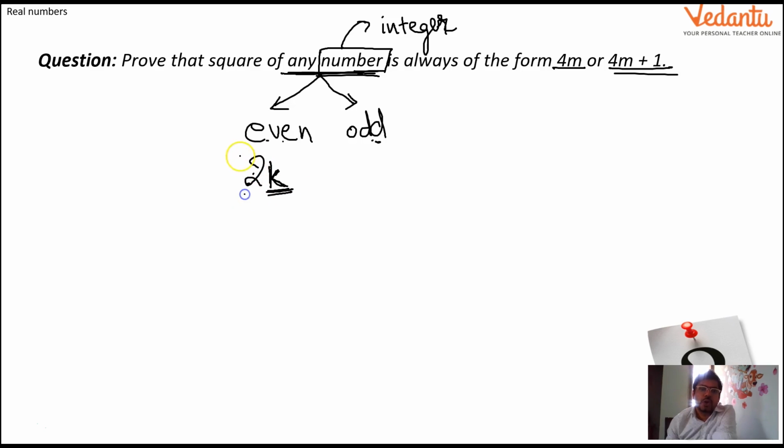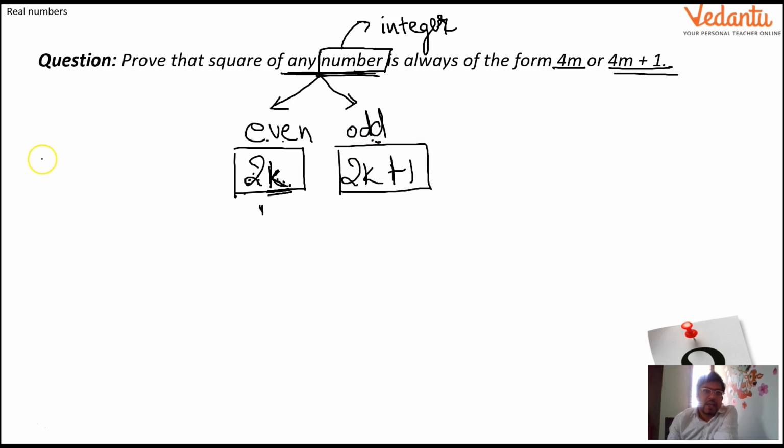If there is a 2, surely it is going to be an even number. So if 2k is even, because it's divisible by 2, I can simply write 2k plus 1 as odd, because if I just add 1 to an even number, it will be an odd number, isn't it? So this 2k plus 1 is an odd number. So we have got our two types of number.